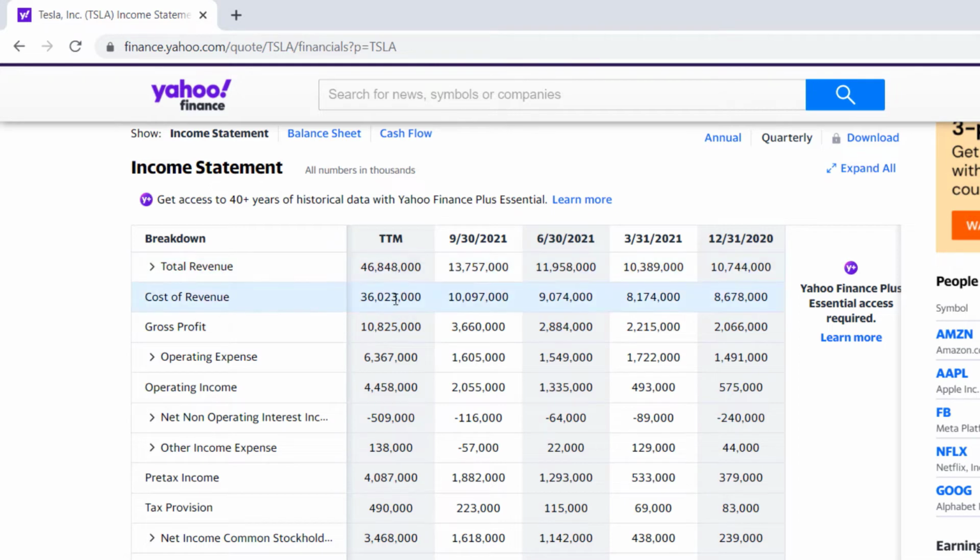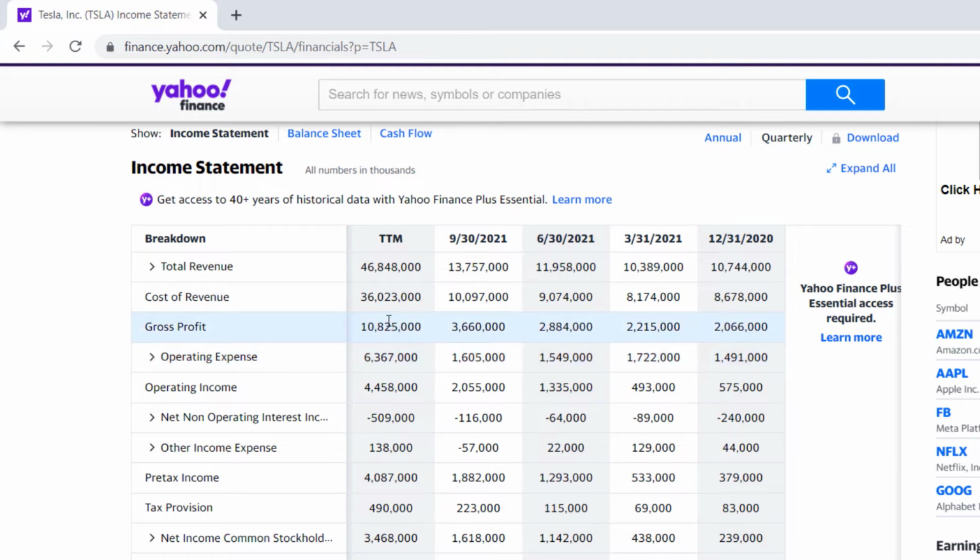46.8 billion minus 36 billion gives us 10.8 billion. Now that's our gross profit. We still have more things that eat away at our profits. But right now we can say, hey, when we sell cars as Tesla, we made over the last 12 months 10.8 billion just selling cars. But that's not the whole story, right? Is that our total profit? No. It's our gross profit. It's not our net profit, because there are other expenses. And you could probably look ahead and see, oh right, there are other expenses.